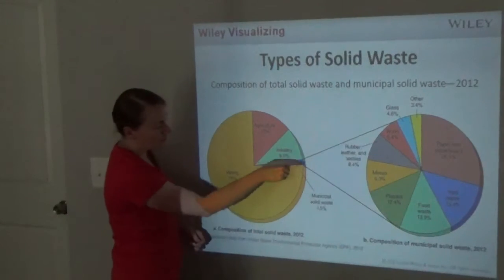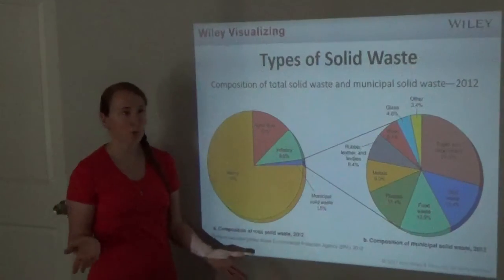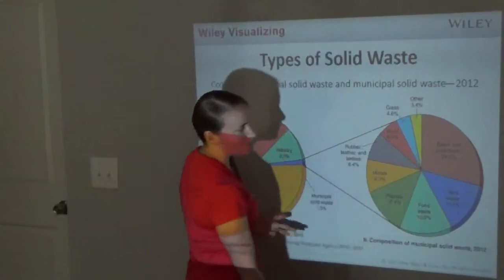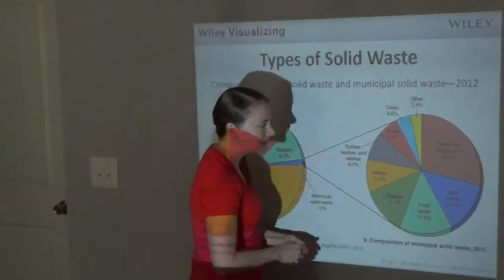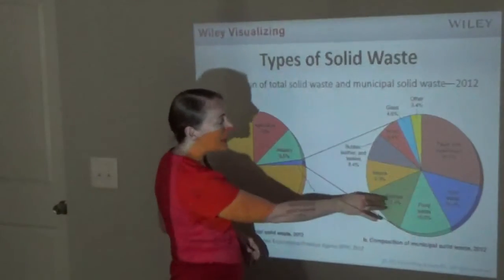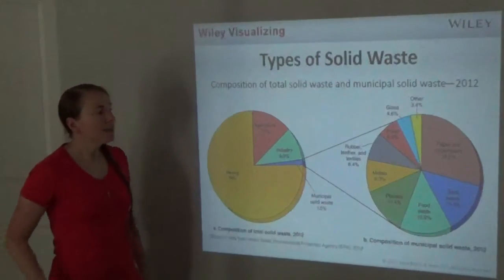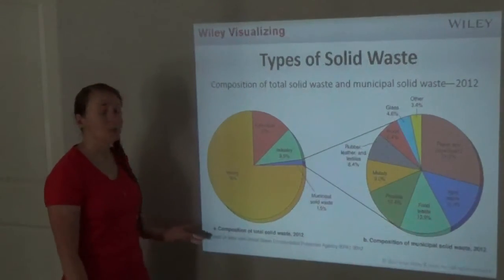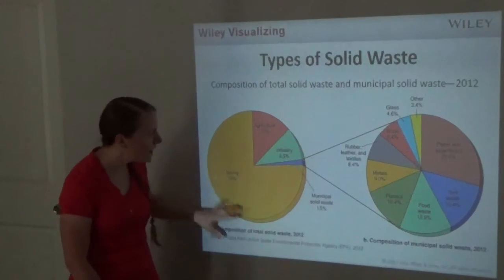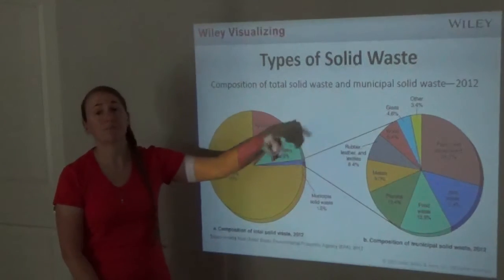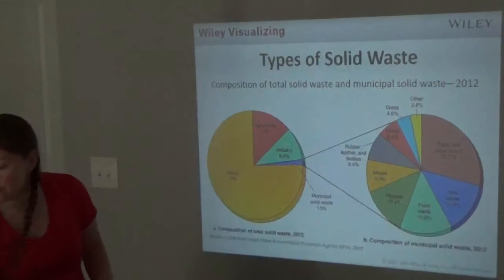The last little sliver is municipal solid waste. Municipal solid waste is just kind of like what you could think of as household waste. It includes things like paper and paperboard products, yard waste like leaves, pine straw, tree trimmings, things like that. Food waste that you throw away, plastics, metals, rubber, leather, wood, glass, and other. In other words, think about everything you might throw away, that would be considered municipal solid waste. Now I know it seems like a super tiny thing in this whole pie diagram, a little sliver, but still that's a large amount when you take into account that everybody has a lot of this.